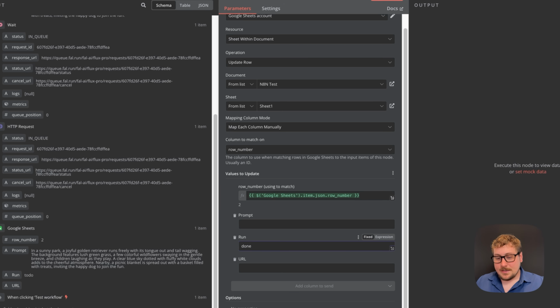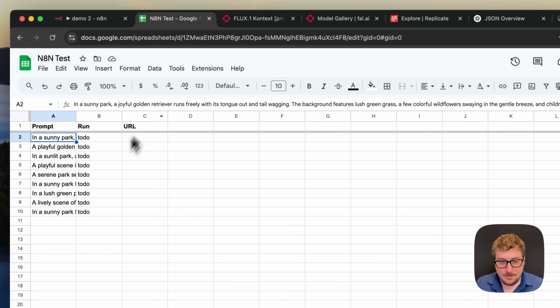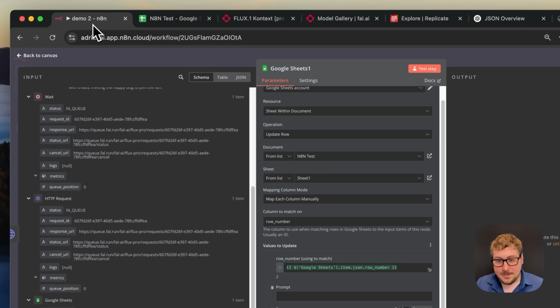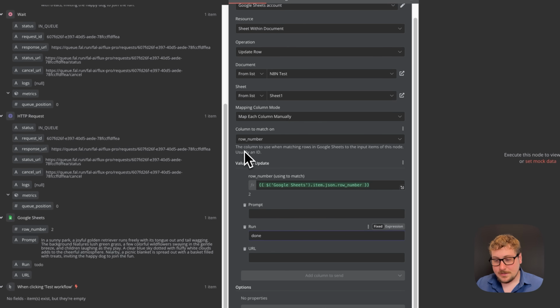Keep in mind, this is super important, because if you don't change, we're going to go back right here. If you don't change this to done, then it'll just run the first one over and over again, and you'll just waste all your money on the same one.